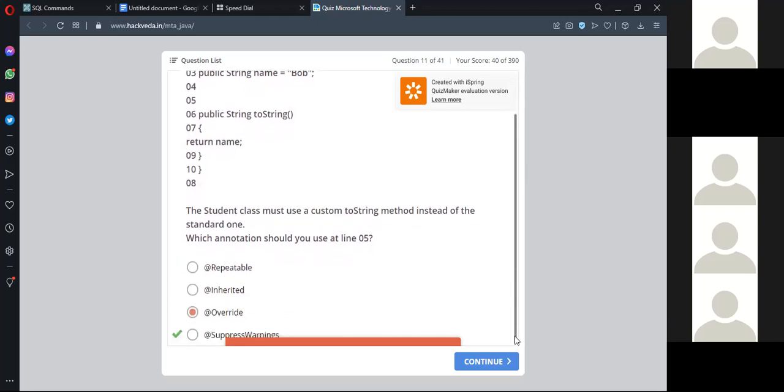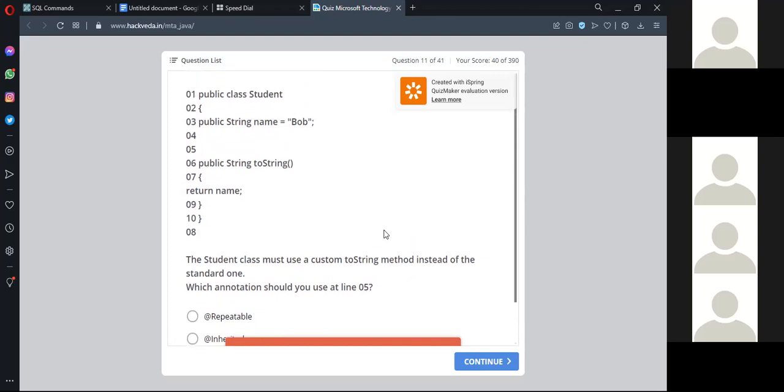Why will the warning come? Because you have given additional space. So with this suppress warning, a kind of warning will come because there is a space between these two. So repeatable won't be it. Inherit, there is no such inheritance here, and there is no such override concept here. I am going to show you in the next class about coding, from the coding perspective, so it will be more clear to you.